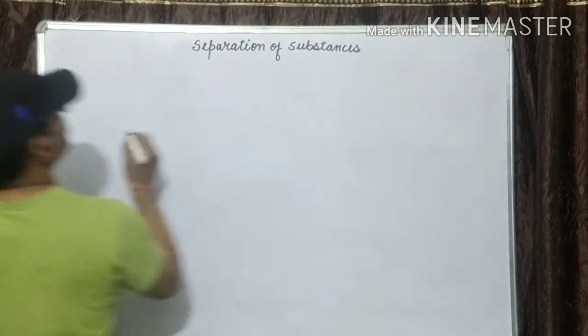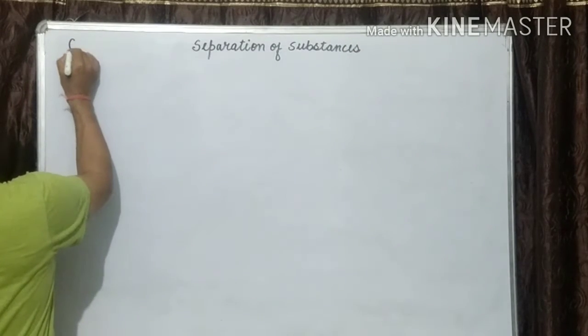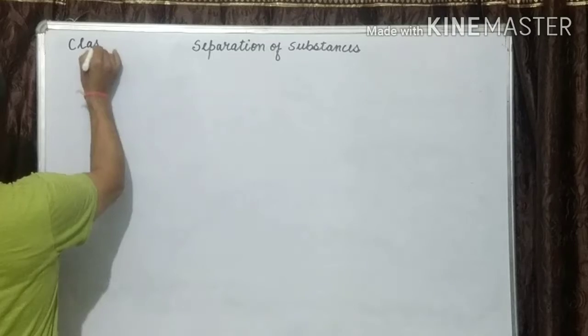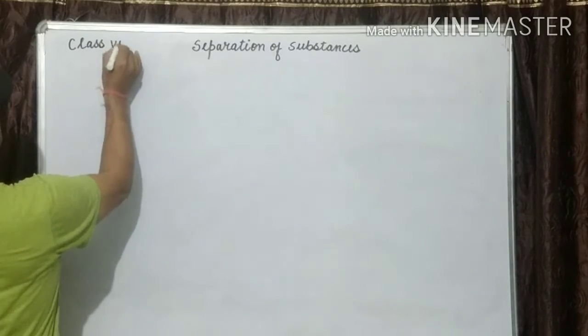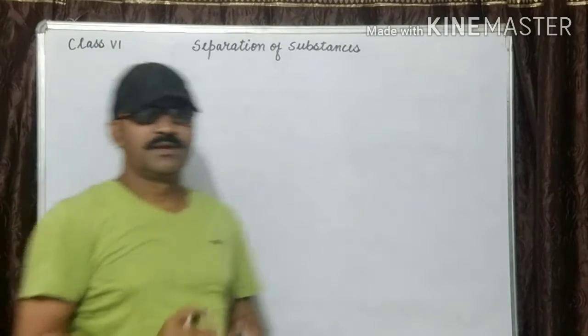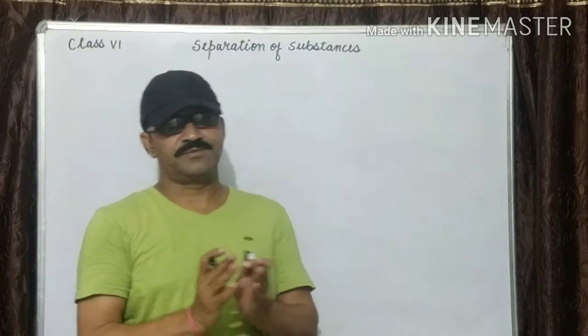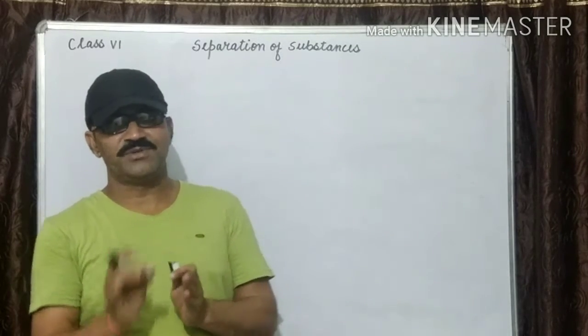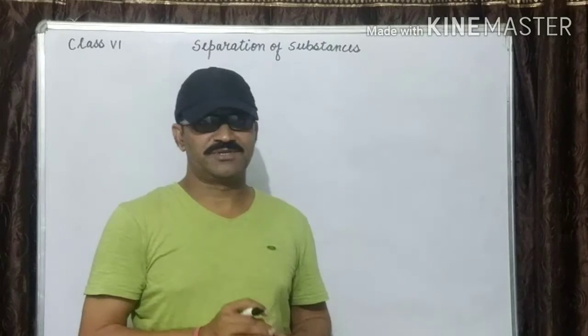This is the topic today, class 6th. There are two types of substances. One is the pure substance, second is the impure substance.